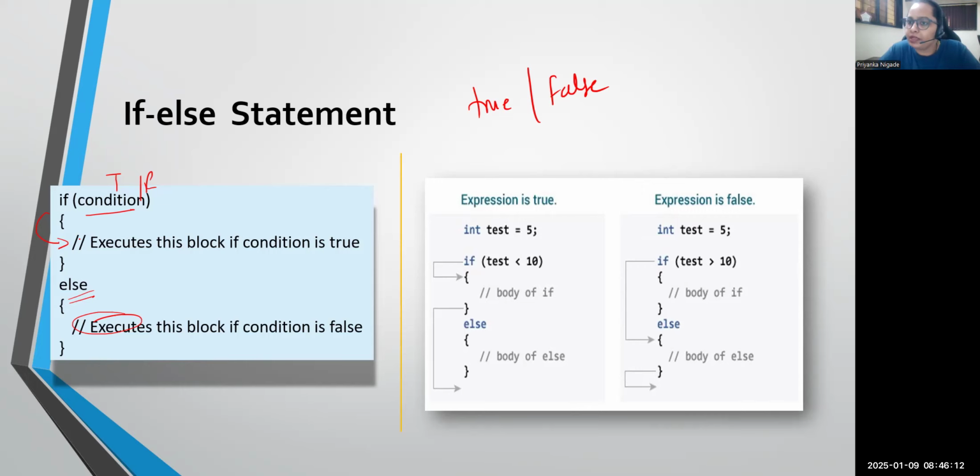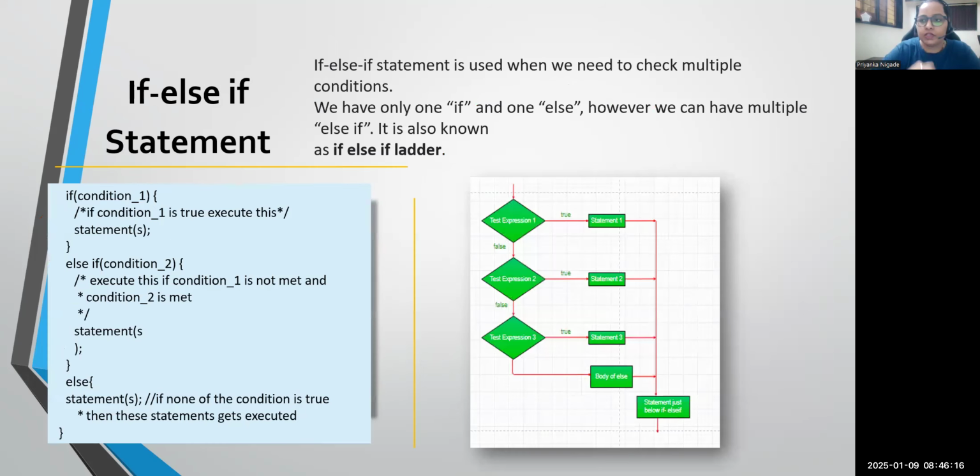When it comes to multiple conditions, we can test many things. First, we'll talk about the ladder if else statement, the if else if statement, which is also called ladder if, because here we are testing multiple conditions one by one. This is the syntax. If condition 1 is true, then only this true block will run.